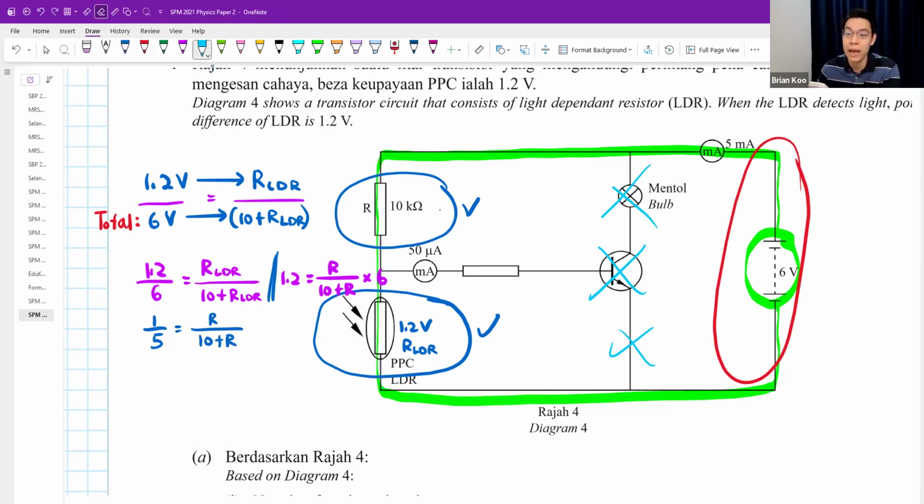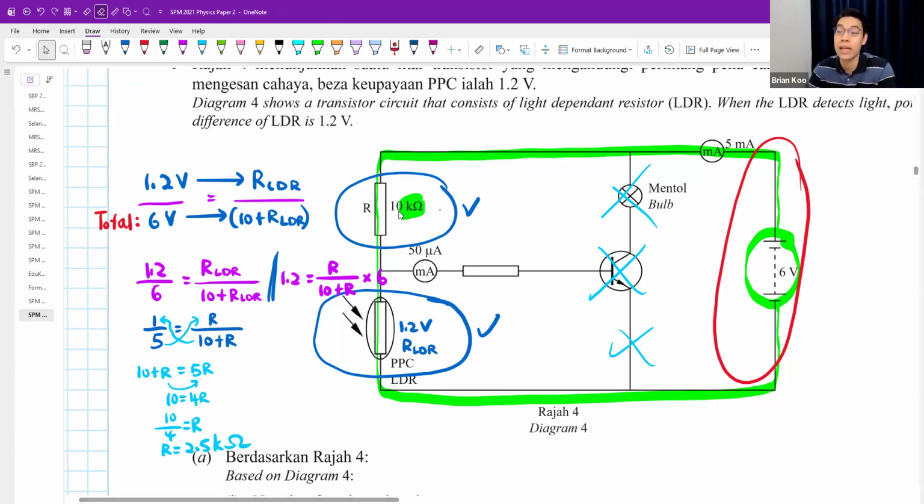And then maybe I cross multiply. This one I multiply with a 1, I will get 10 plus R. This one I multiply with a 5R, I will get 5R. R you move over become minus. 5R minus R become 4R. 10 divided by 4 is your answer. I get a 2.5. But be very careful, what is the unit? Kilo ohm. In a LDR circuit, we normally like to use the values in kilo ohms. 2.5 kilo ohm. That is my working. Done.